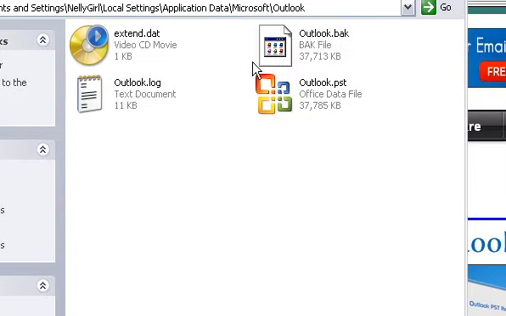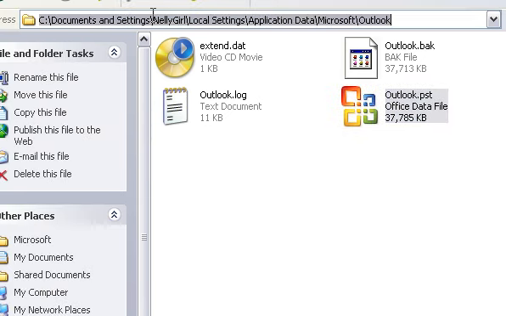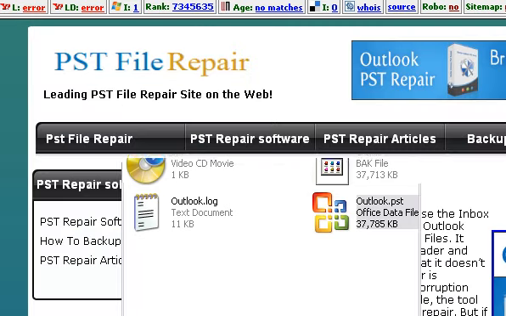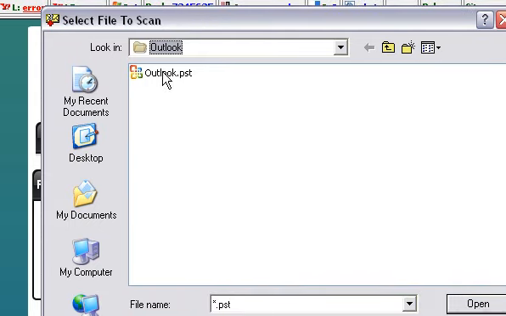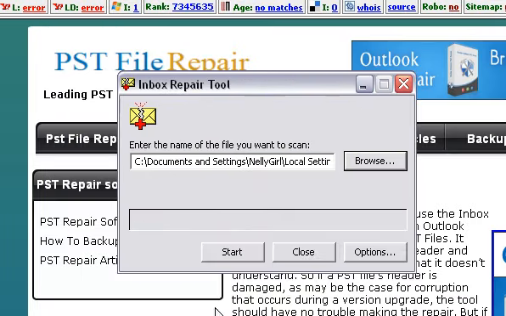Now you're going to see the file location right there, so it's the Outlook PST file. There's the full path for you, and keep in mind right here is where your name is going to be, not my name. No, that isn't my real name, but you get the point. Alright, now that we've browsed to the file, I have to click open right here. You select the file you want to repair, hit open, and then hit the start button.